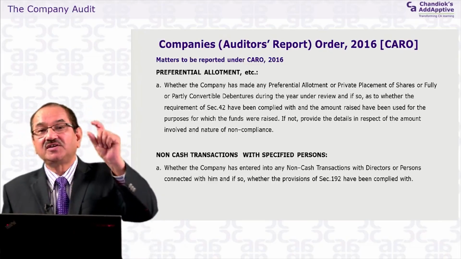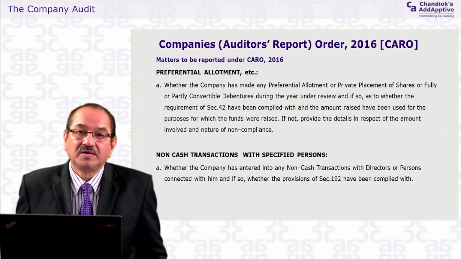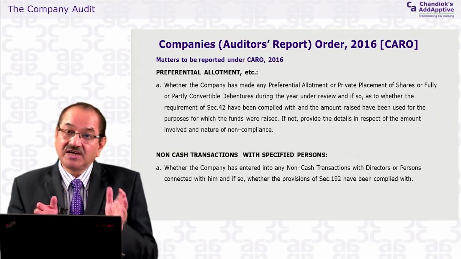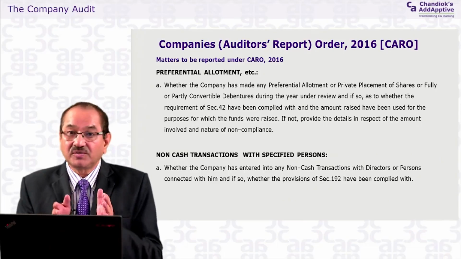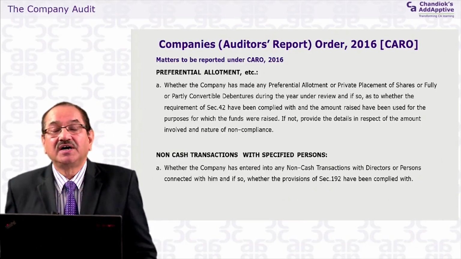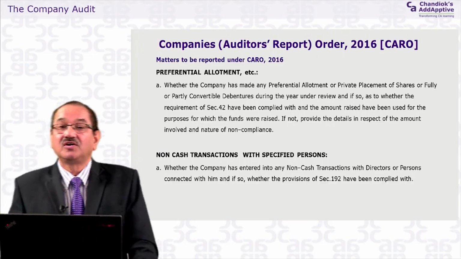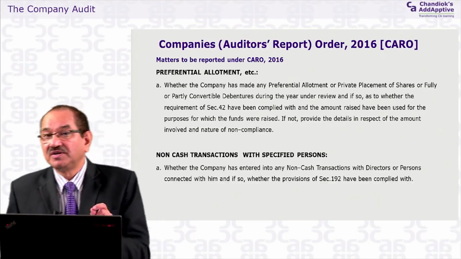Section 192 gives certain points, the procedure to be followed by the company. They can do the non-cash transaction. It is not a prohibited area, but this particular procedure has to be followed. Whether the company has followed it or not becomes the question.